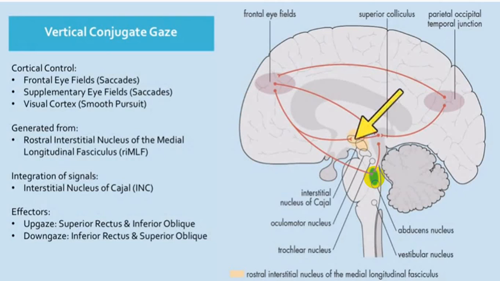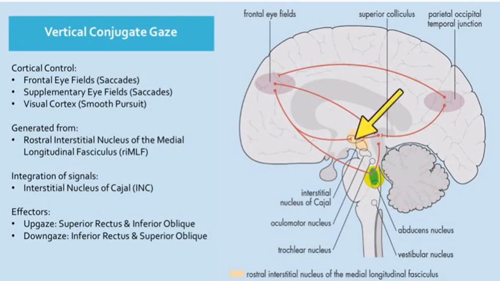Now, as far as upward gaze is concerned, the fibers cross to both sides, so it supplies both sides. So you have bilateral innervation from this. Whenever there is damage, it will give rise to both side vertical gaze being involved, so bilateral vertical gaze will be involved.